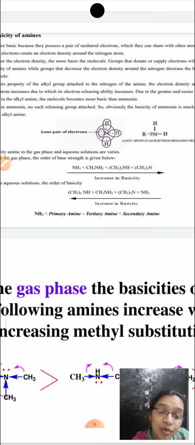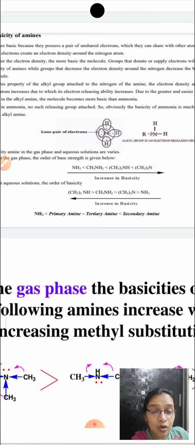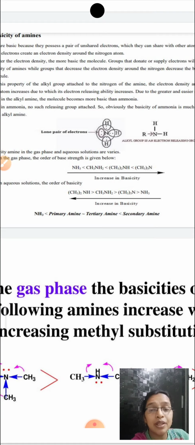So as the number of methyl groups increases, the greater the electron density on the nitrogen, the greater would be the tendency to donate the lone pair of electrons to the electron deficient group or any H plus, and the greater would be the basicity. Okay, so this is about the plus I effect. The plus I groups increase the basicity of amines.